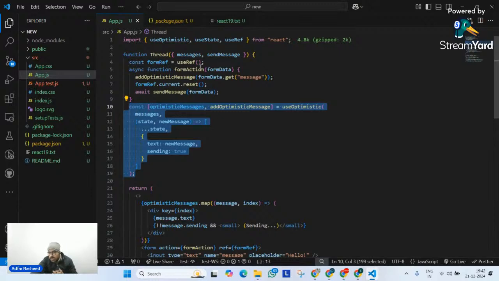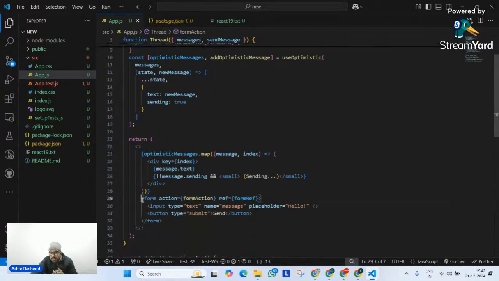But before that, I'm also defining a reference, an empty reference as of now, form ref, and then I am defining a function which is called on this particular action. So whenever I click on submit, an action will be performed by the form which is called form action, and its ref is attached to form ref. So the current of this form ref is this form.